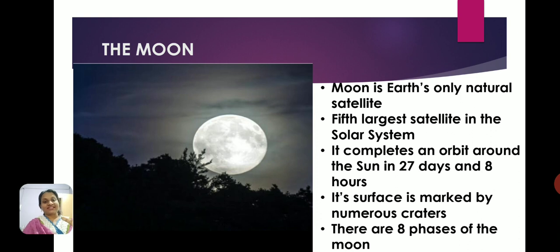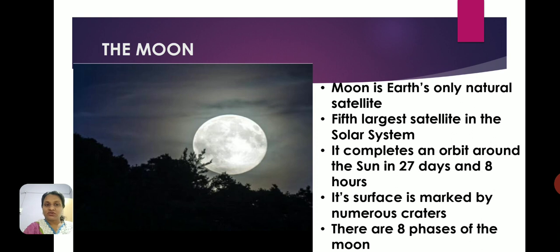Now what happens because of that is that a specific part of the moon is always the one facing us. The moon and the phases of the moon we will do in the next video. We'll just remember the main concepts about the moon as a satellite of earth. For today, the moon is the earth's only natural satellite. It is the fifth largest satellite in the solar system, and it completes its orbit in 27 days and 8 hours. I will do a detailed video about this movement of the moon around the sun and the earth, and the phases of the moon that we experience, in the next video.